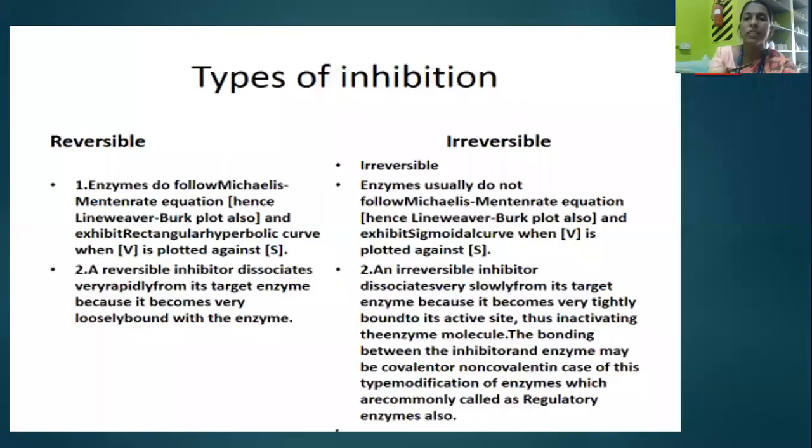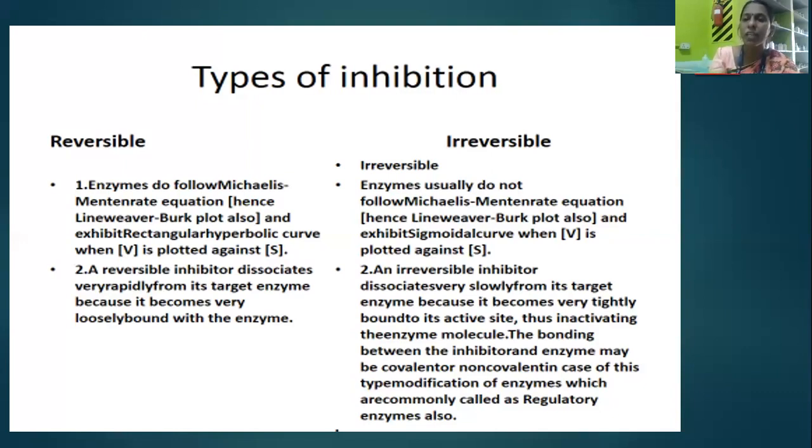Okay, so what is the type of reactions if you are taken? It is the reversible reaction. Reversible reactions follow the Michaelis-Menten equation and the Lineweaver plot, and exhibit the rectangular hyperbolic curve. If you plot V, the rate of reaction, against the concentration of the substrate, you get the hyperbolic curve.